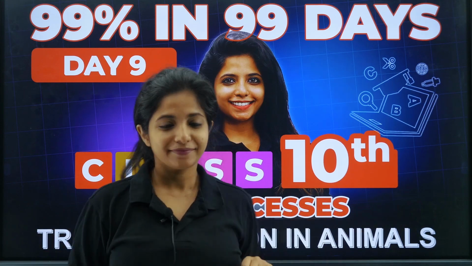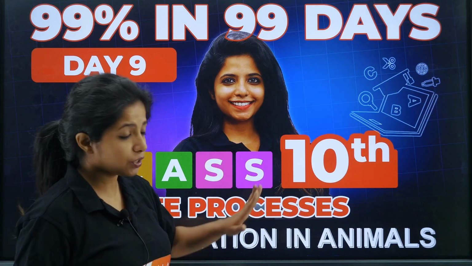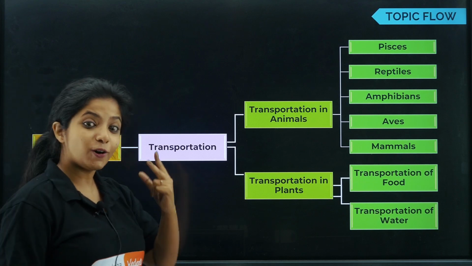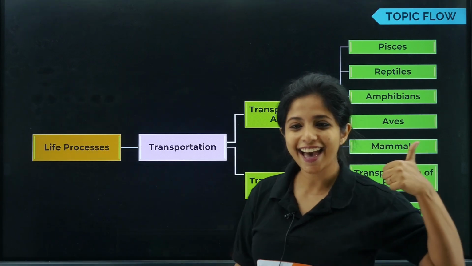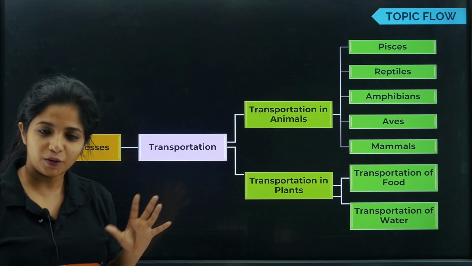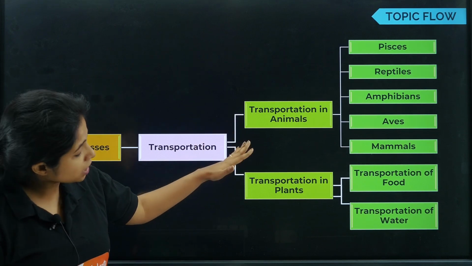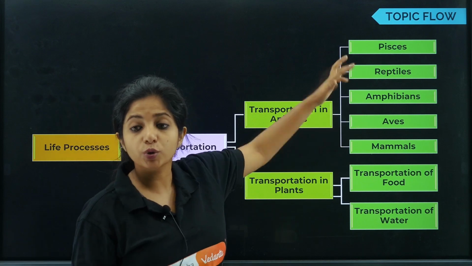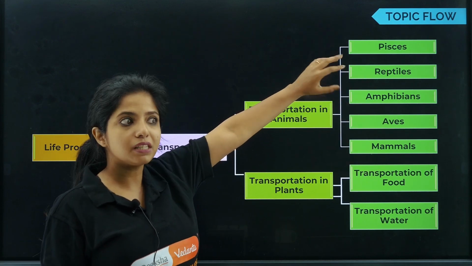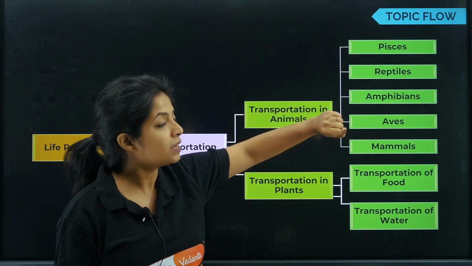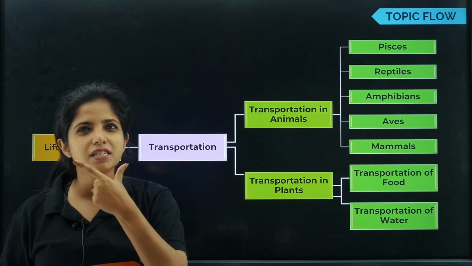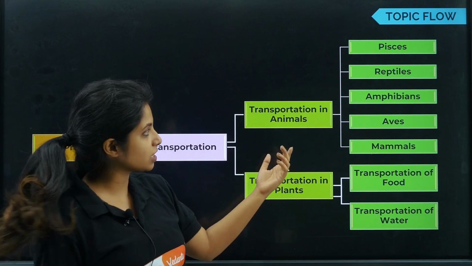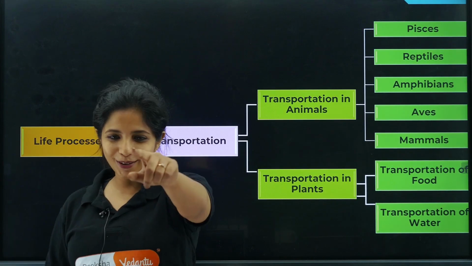Now, what are we going to deal with today? What is the chapter flow for the day? In life processes, we have already completed 2 processes, that is respiration and nutrition, my dear children. And today we are going to dive into transportation. In transportation, you have 2 parts: transportation in animals and transportation in plants. In animals also, you can divide them into different parts. We will see circulation in pisces, that is fishes; circulation in reptiles, that is snakes; circulation in amphibians, that is frogs; circulation in aves, that is birds; circulation in mammals, that is you and me.